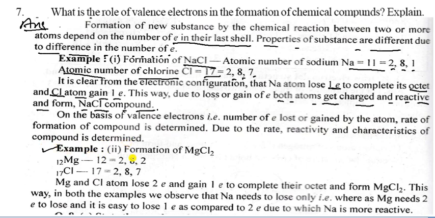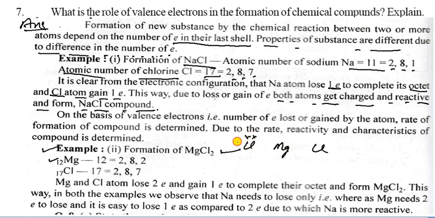For example, take the formation of magnesium chloride, MgCl2. Mg has atomic number 12, so its electronic configuration is 2, 8, 2, and chlorine has atomic number 17, so its configuration is 2, 8, 7. So 2 chlorines are required for this magnesium. Like this you can see here, it is magnesium and it is chlorine.